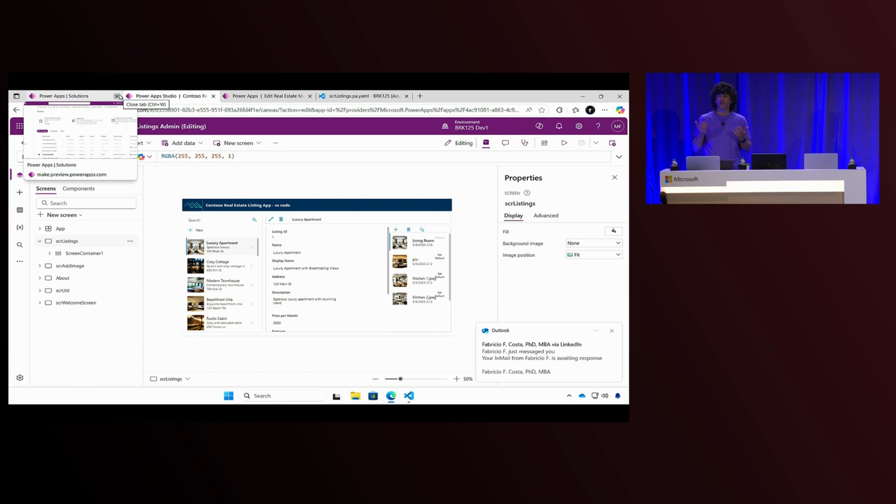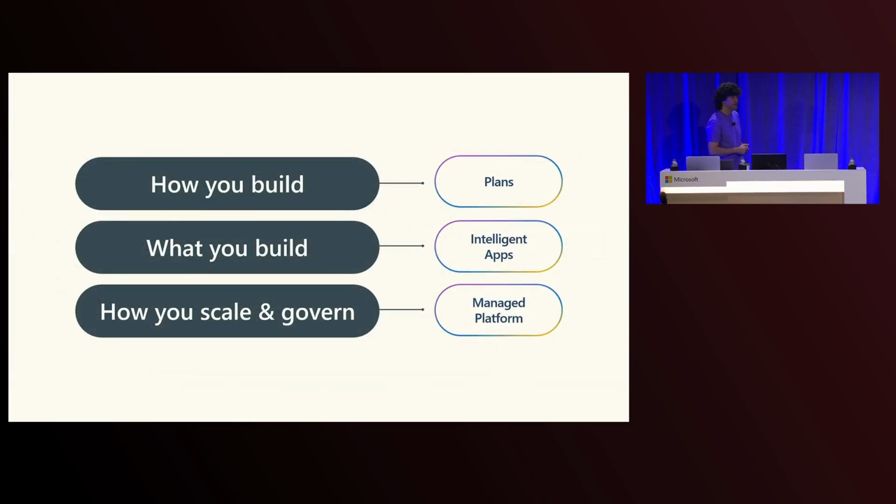And to explore the test capabilities, I will call Grant, so he will explore how we can test that. Thanks, Marcel.